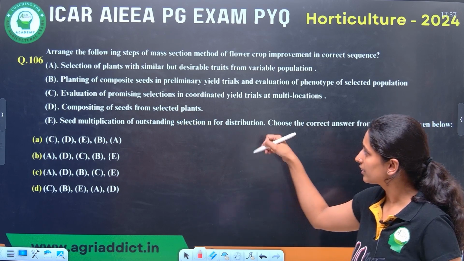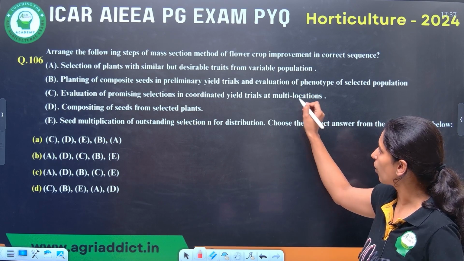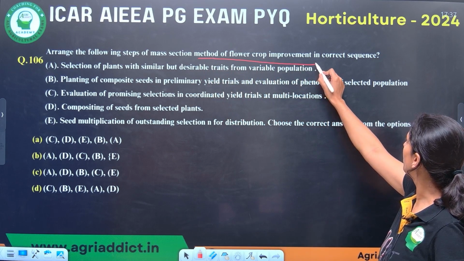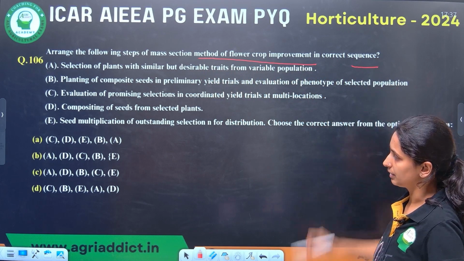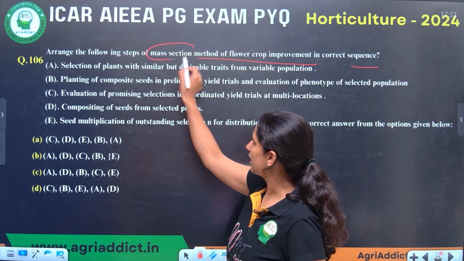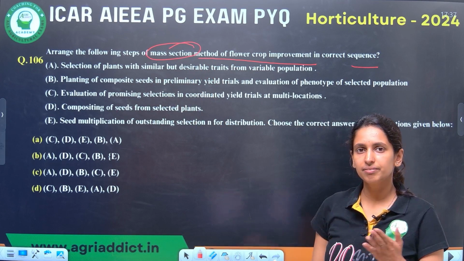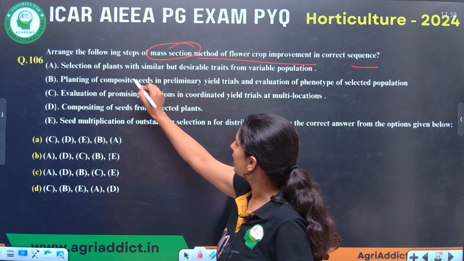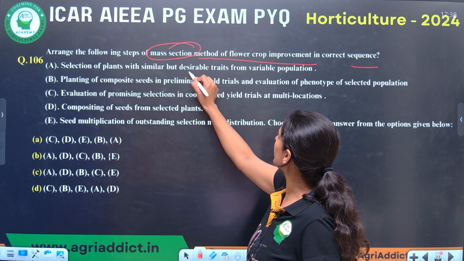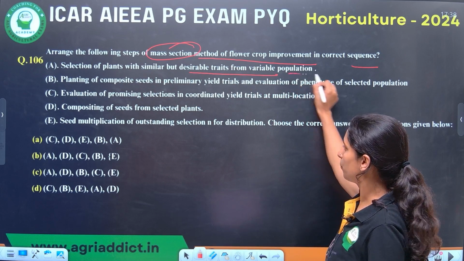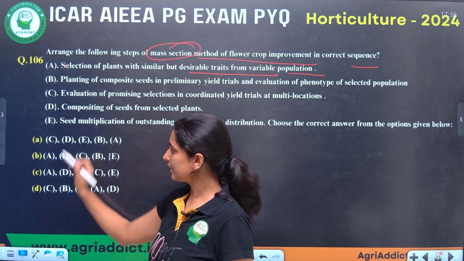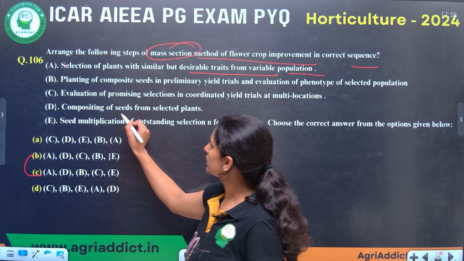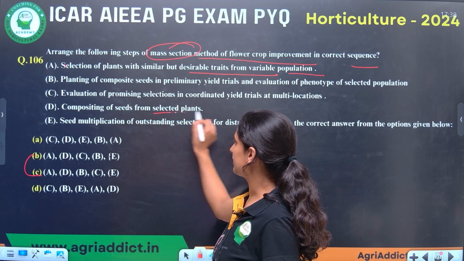Next question. They have given different statements. We have to arrange the following methods of flower crop improvement in the correct sequence. That is mass selection. Firstly, we have to select the plants. Here, the first step is selection of plants with similar but desirable traits from a variable population. That is A. A is in both options. So next step, D. Composing of seeds from selected plants.